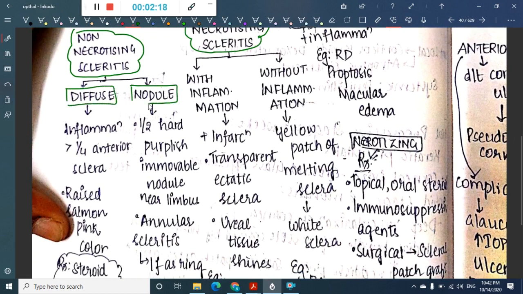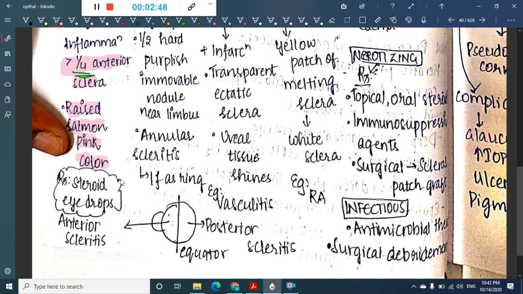In diffuse, as the name says, it involves most of the sclera, that is more than 1/4 of the anterior sclera. That means in diffuse scleritis we have inflammation involving more than 1/4 of the anterior sclera, and there is also a raised salmon pink color seen in diffuse non-necrotizing scleritis.